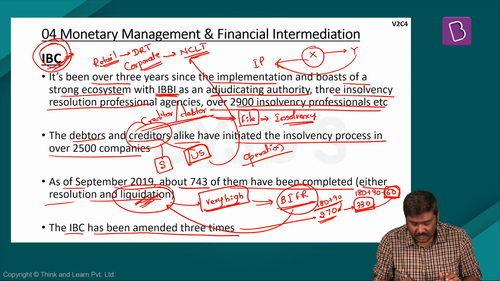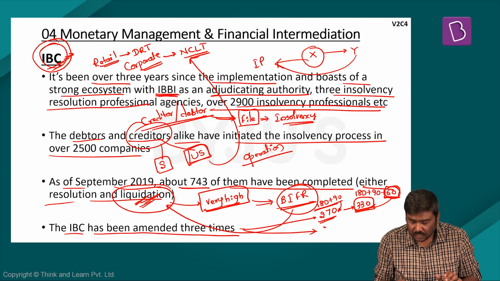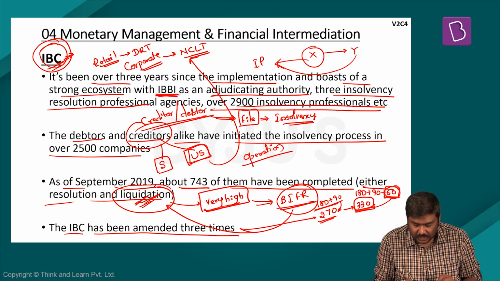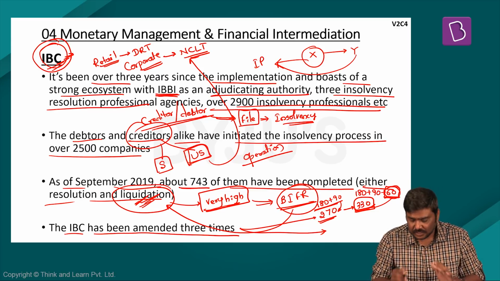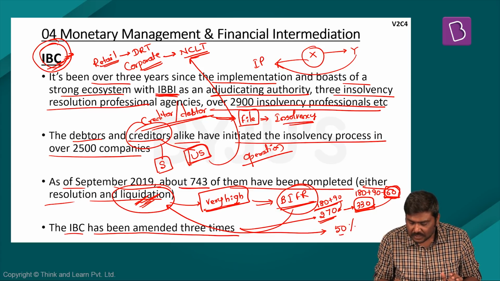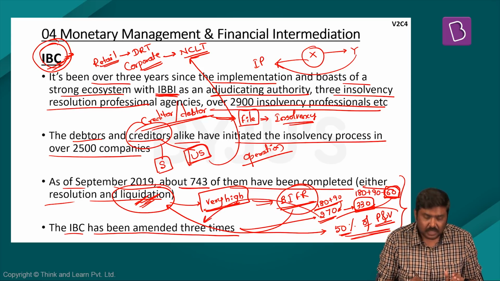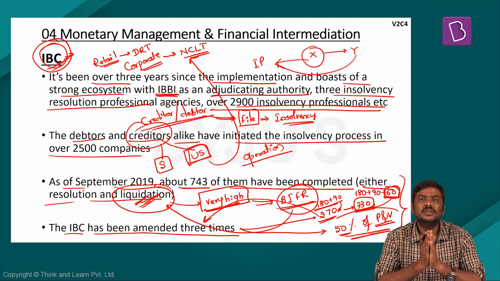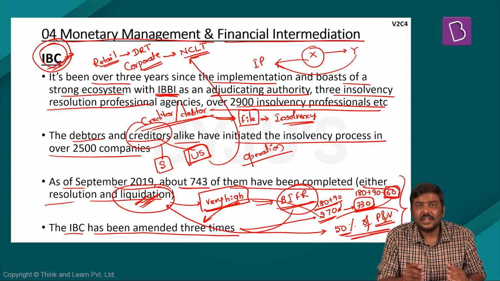Next, earlier the voting requirement in case of the committee of creditors was around 2/3. Another very important change that has been introduced by the government is in terms of the voting requirement. As per the latest amendment, in case of the committee of creditors, the voting requirement for passage of a resolution will be 50% of the present and voting creditors. So these are the 2 very important changes which have been introduced very recently by the Government of India in case of the Insolvency and Bankruptcy Code. So these are the points which are discussed under this particular chapter of monetary management and financial intermediation.